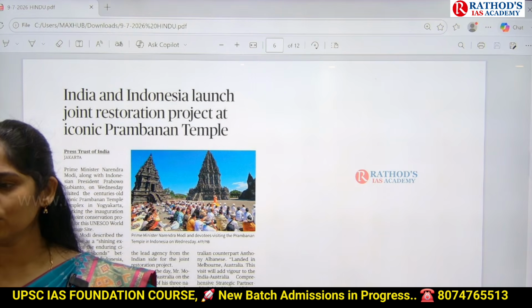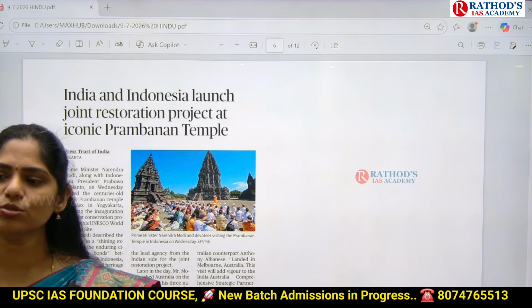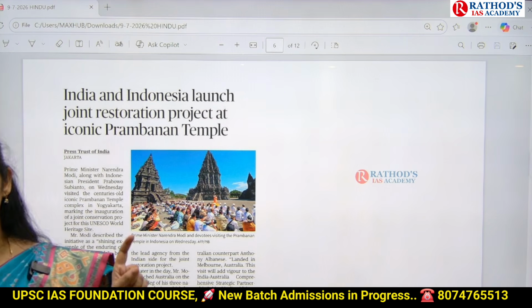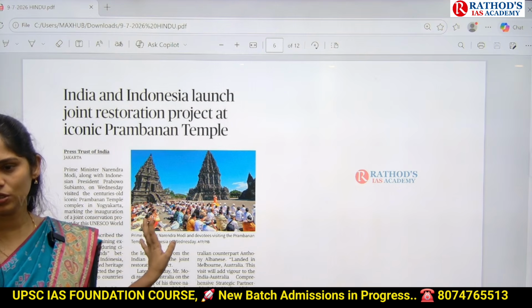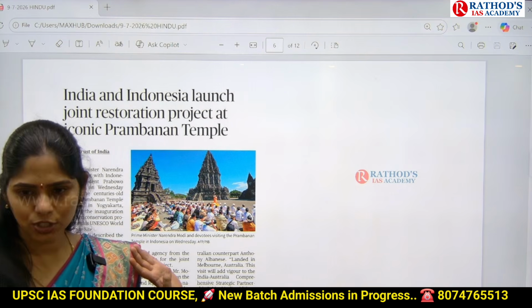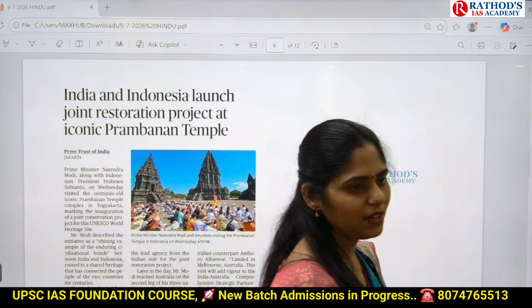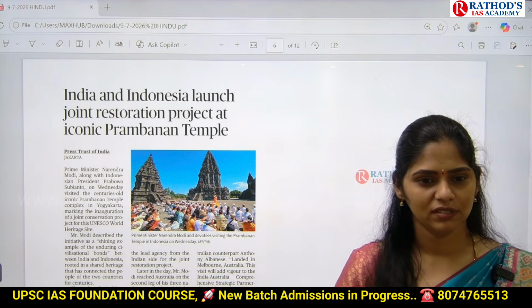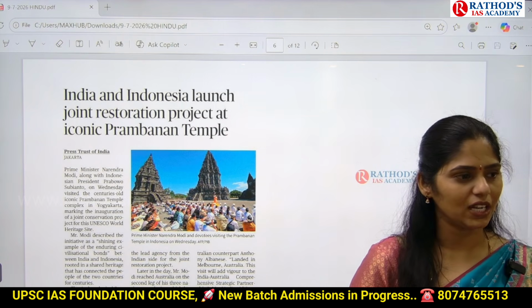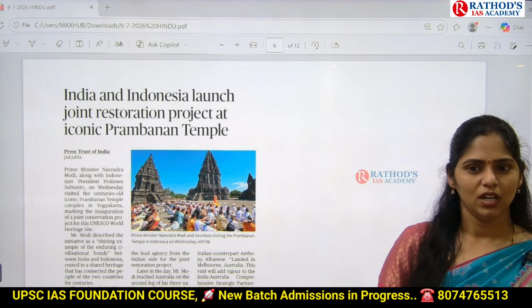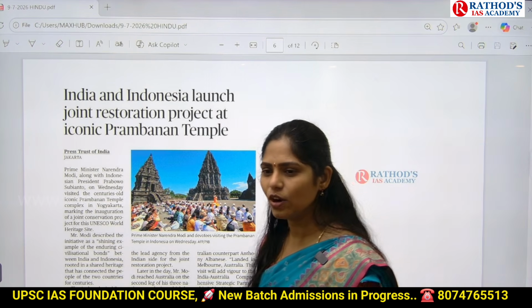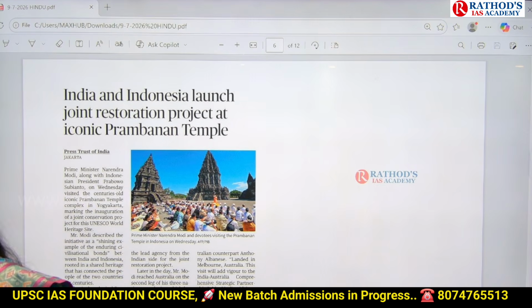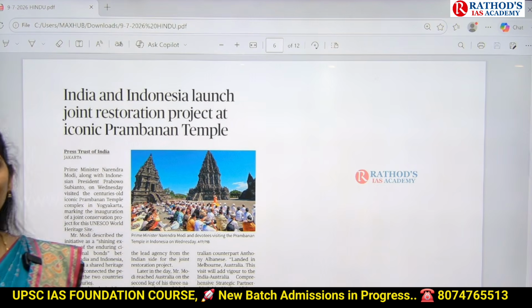If you do PYQs, you will know the themes that you have to refer and which themes you have to leave. If there is any temple which is in news, you will be getting a question. And last time we expected there will be a question on Preh Vihar temple. What is the issue, why this Preh Vihar temple is in news? It is located at which country's boundary? Cambodia and Thailand. But unfortunately there is no question on that.